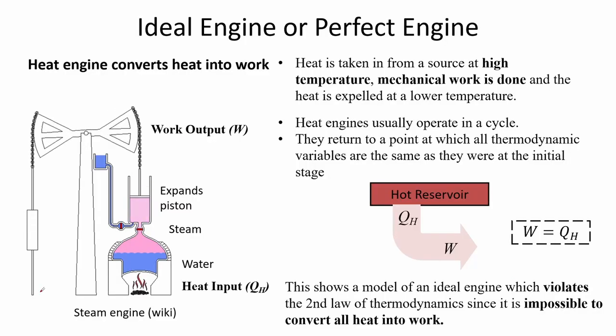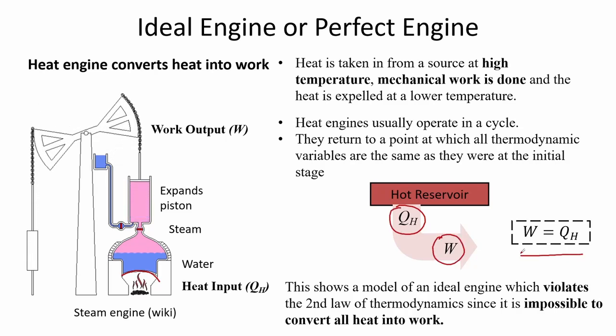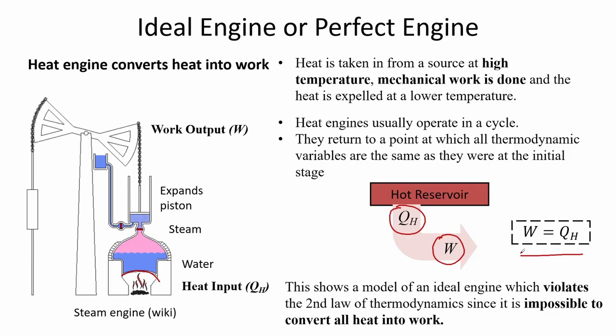A heat engine converts heat into work. Heat is taken in from a source at high temperature, mechanical work is done and the heat is expelled at a lower temperature as shown in the figure. Heat engines usually operate in a cycle. They return to a point at which all thermodynamic variables are the same as they were at the initial stage. An ideal engine or perfect engine converts all the heat input to work, and this violates the second law of thermodynamics, since a real engine would always have a heat loss to the environment.